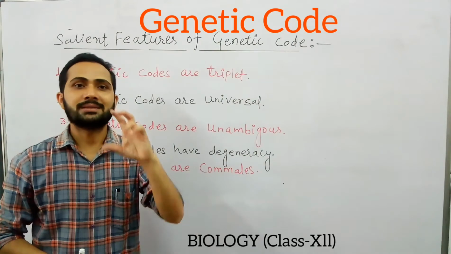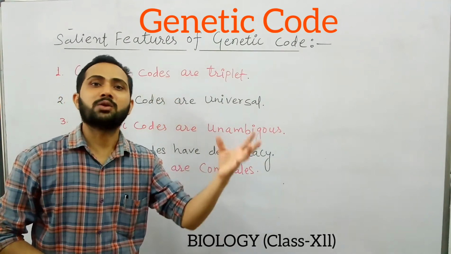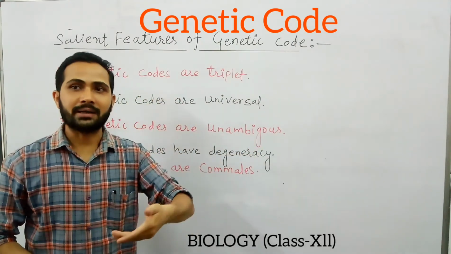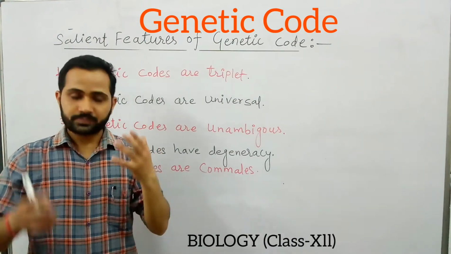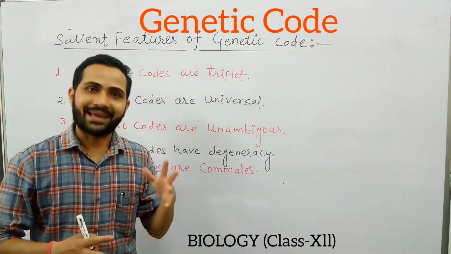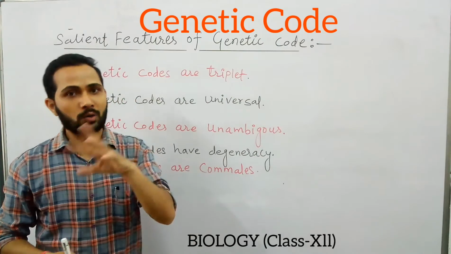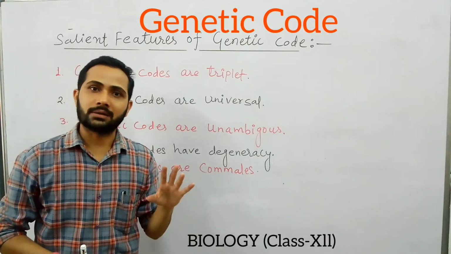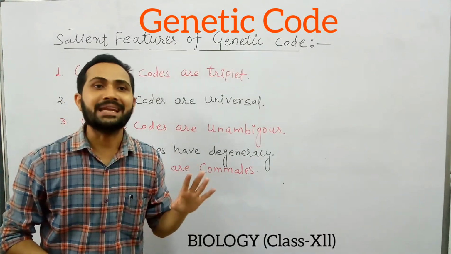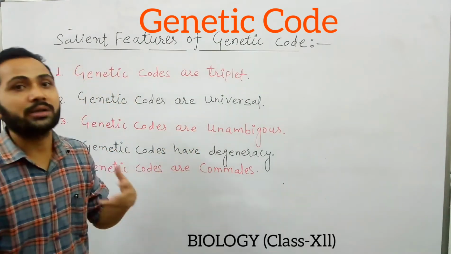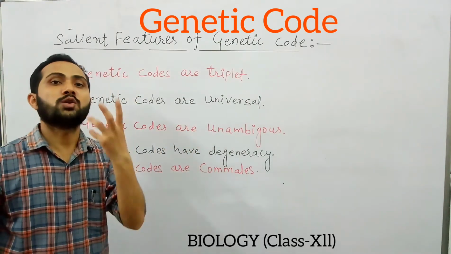Out of which 61 code for specific amino acids, means 61 are responsible for the coding of amino acids, but only 3 are the genetic codes or codons which do not code any amino acid, and those are called stop codons or nonsense codons.